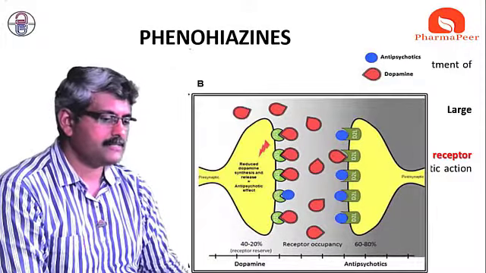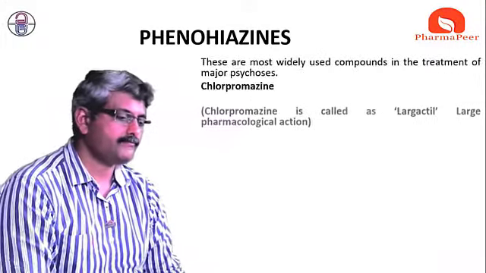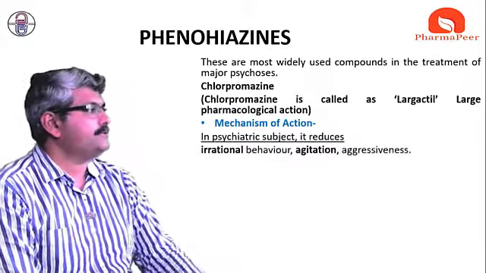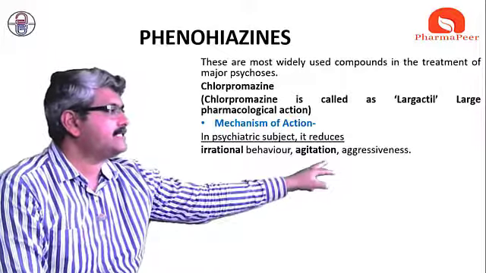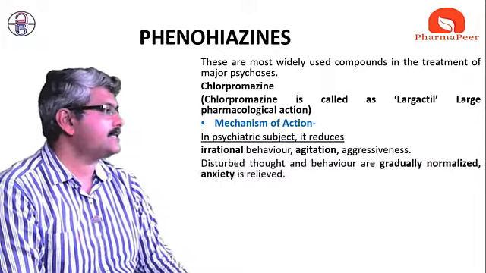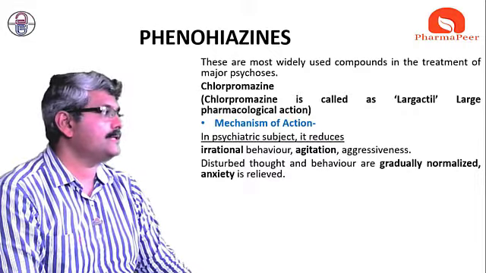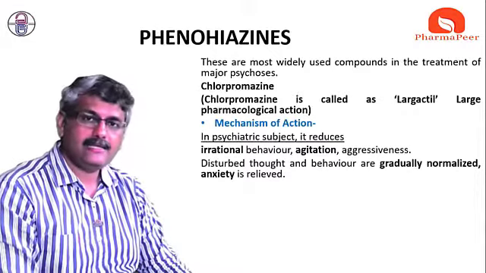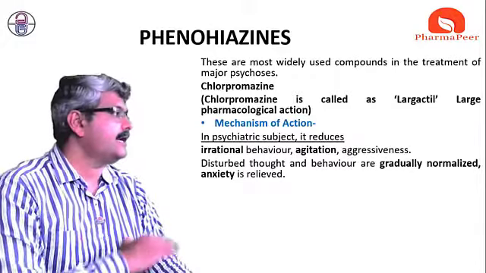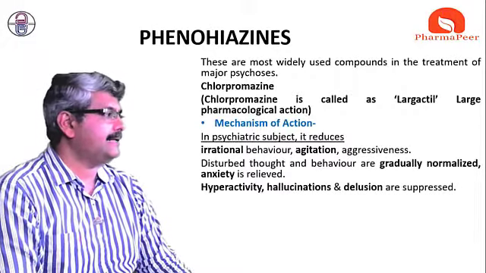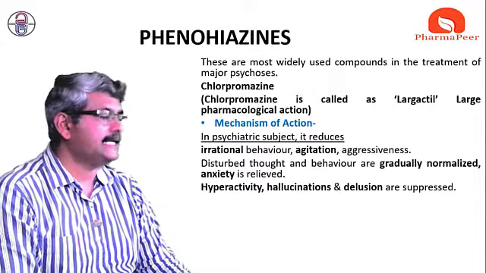What are the further activities? If you see this, it reduces irrational behavior, agitation, aggressiveness, as well as disturbed thought and behavior, and gradually normalizes the anxiety. That is one of the very important things. It gradually normalizes the anxiety, hyperactivity, hallucination, delusion.